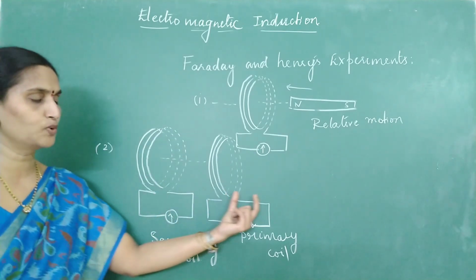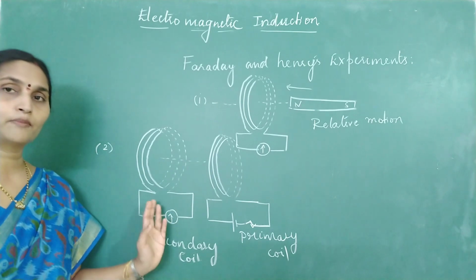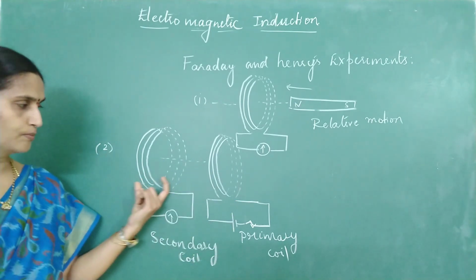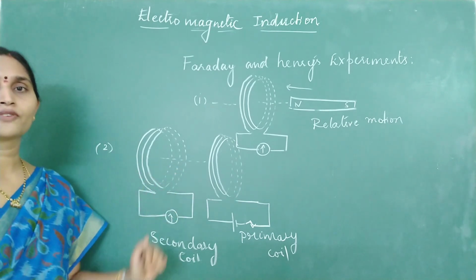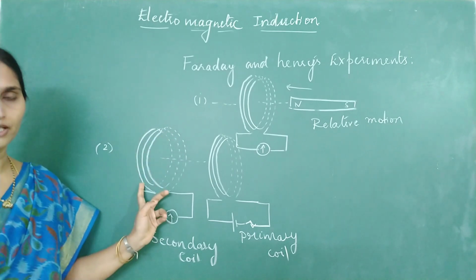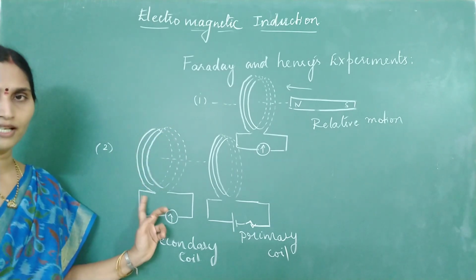And when this coil was moved away, deflection was there but in the opposite direction. Keep the primary stationary, move the secondary. A similar phenomenon is observed. So based on these two experiments, there was also one more experimental observation.